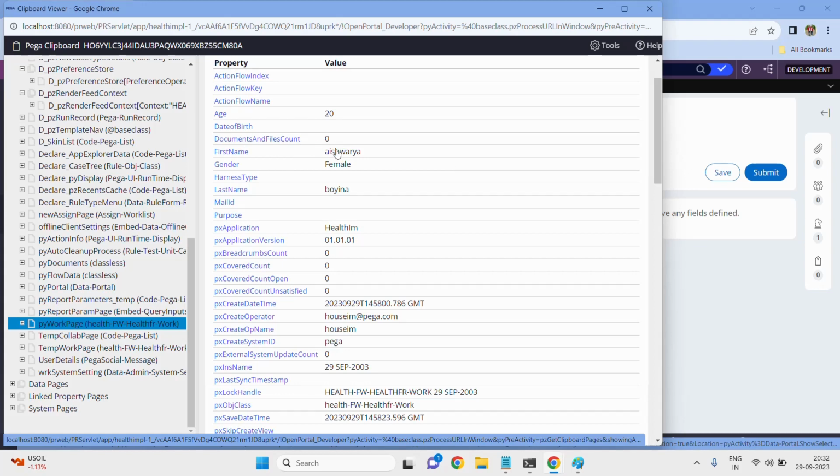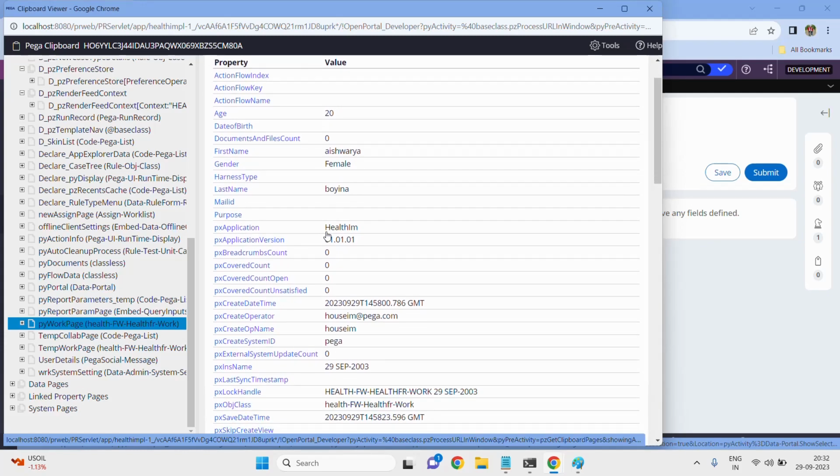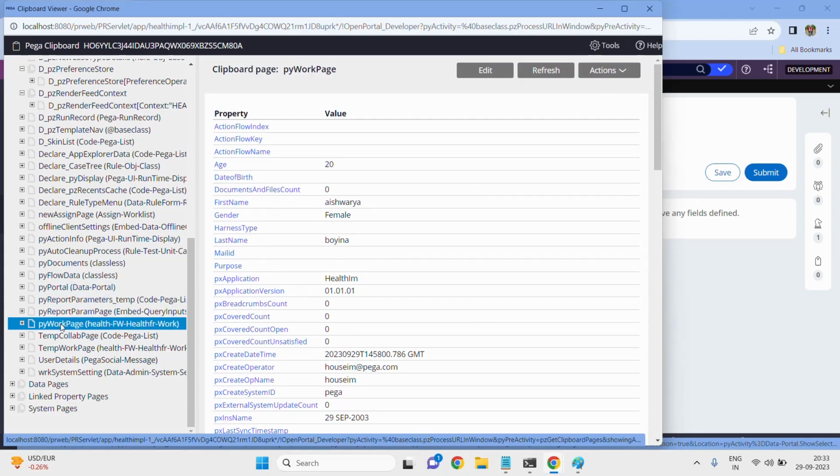Previously I gave the first name as Aishwarya. Do you remember? Age is 20, and I gave gender also. Where will it be? Yes, gender. This is female, right? All these things will be stored as long as the case ID exists. If the case ID is gone, the data is gone. Let me show you all these things. This is a temporary storing device.